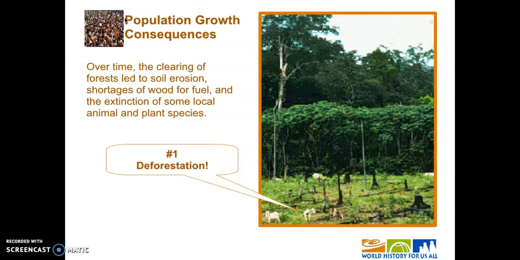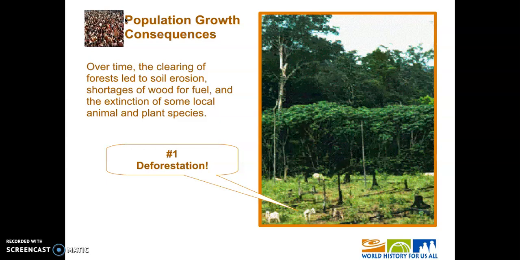So we've got to clear out another section of forest to raise livestock or grow crops. And with more people, we need more fuel. What's a great fuel? Wood. So we've got to clear out a whole bunch of trees so that we can burn them or use them as building material or whatever it might be.